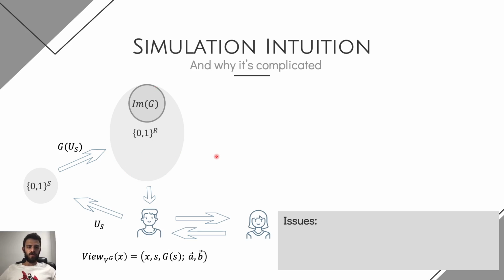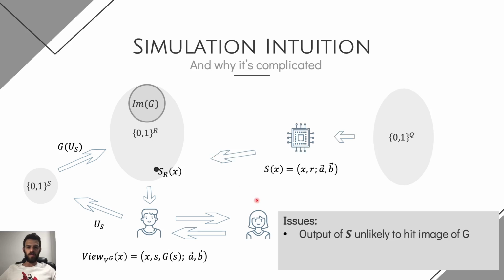And so one issue, if we simply try to use the original simulator in a black box way, is that this original simulator will generate some output that is relatively close to the interaction of the original verifier and the prover. However, the simulated random coins, the chance that they will fall inside the image of G is very small because the image of G is very sparse.